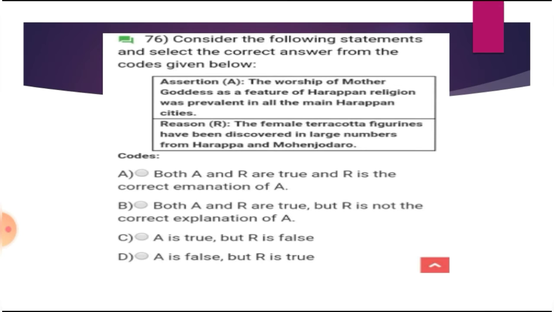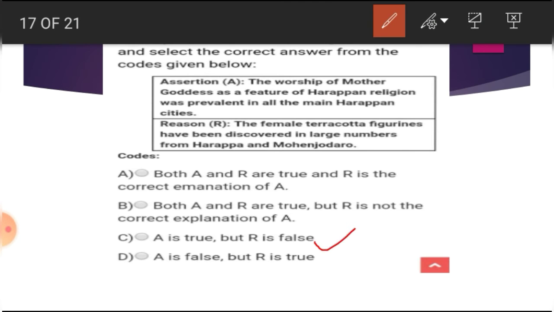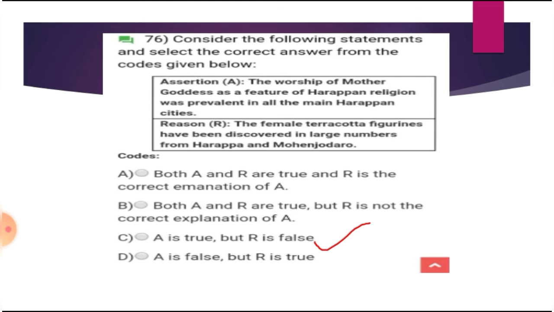Consider the following statements and select the correct answer from the codes given below. Assertion: the worship of Mother Goddess as a feature of Harappan religion was prevalent in all the main Harappan cities. Reason: female terracotta figurines have been discovered in large numbers from Harappa and Mohenjo-daro. And the answer is, assertion is true, but the reason is false, because of course a large number of female terracotta figures were found, but that is not the reason for worshipping the mother goddess as a feature.